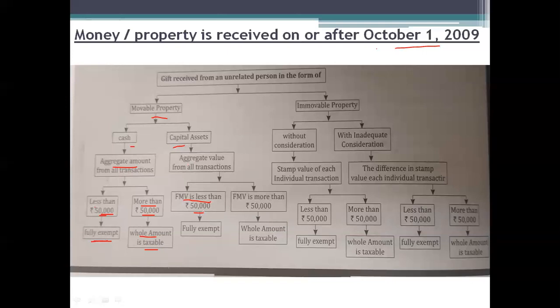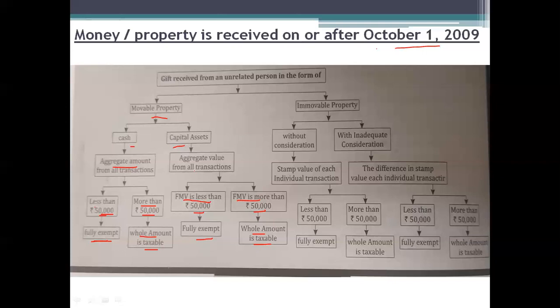So if the fair market value is less than 50,000, then it is fully exempted from tax. And if the total of all the capital asset transactions has a fair market value of more than 50,000, then the whole amount is taxable. This is the procedure for identifying the amount in the form of gift, that is for movable property.